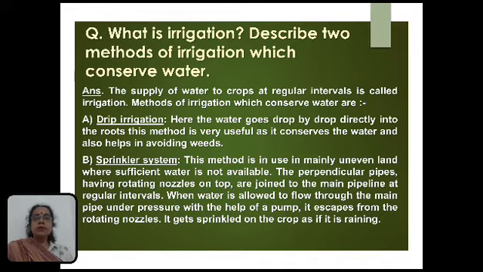Okay, so during the explanation of the topic I have shown you the picture also. I think you can remember that picture where you have seen that in the sprinkler system the main pipe is going, and from the main pipe some perpendicular pipes are coming at regular intervals.